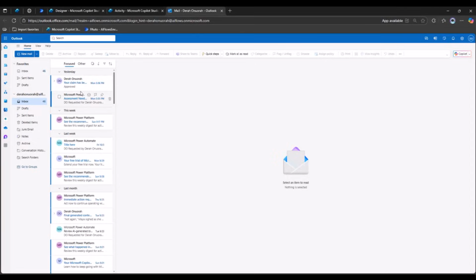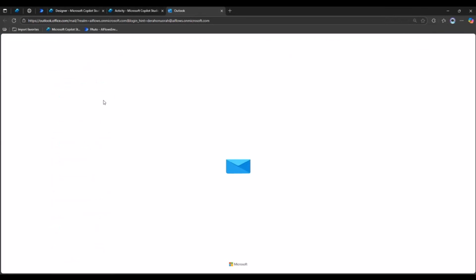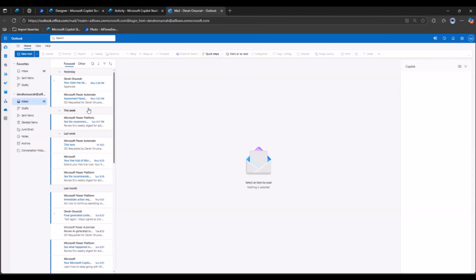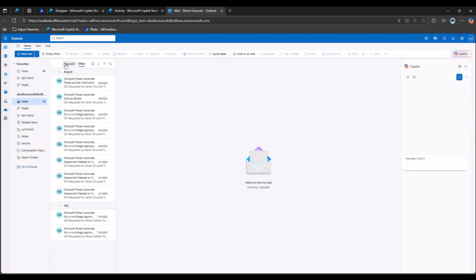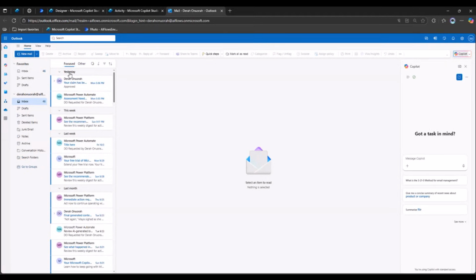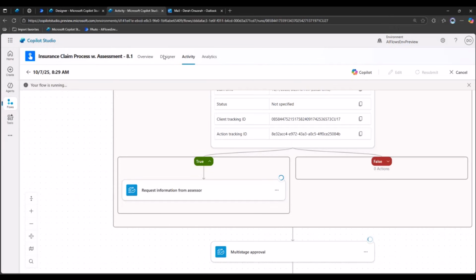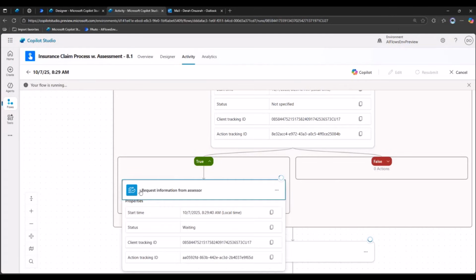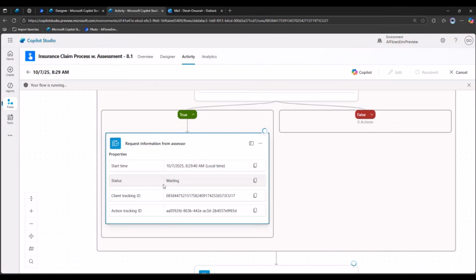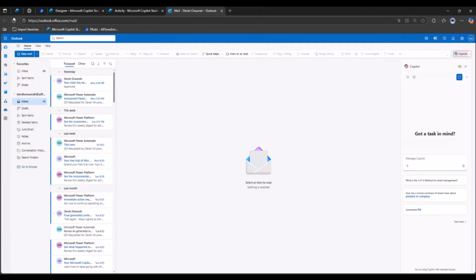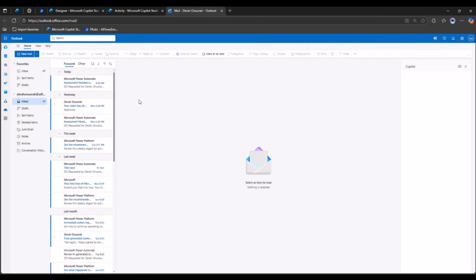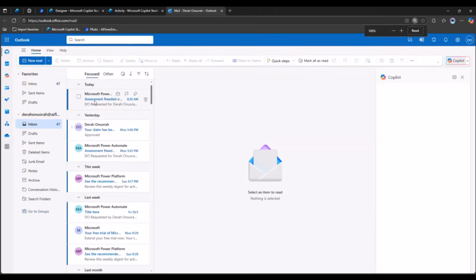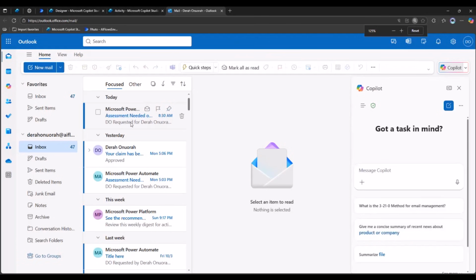If I go to my inbox and I refresh, the email should come in here. Let's give it a second. But here in the status, we can see, of course, the action is still waiting for that response. Once we provide the response, the rest of the flow will continue. Okay, there we go. The email has arrived. So you see 8:30 this morning.